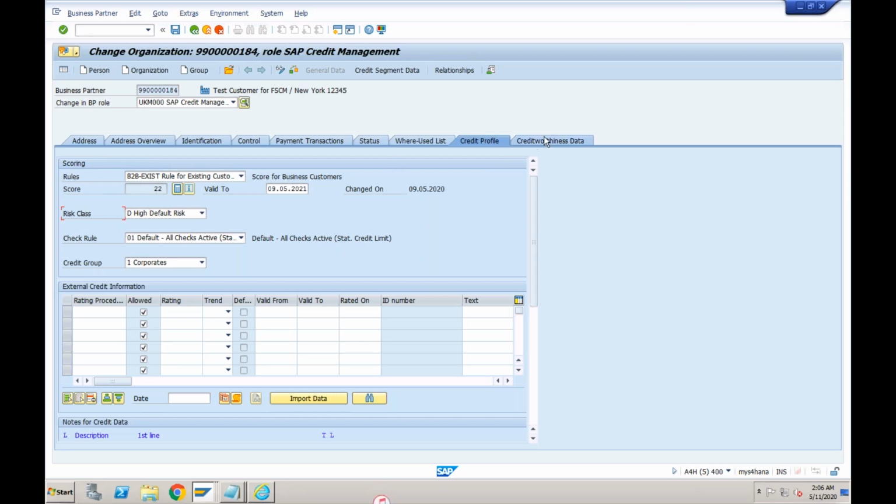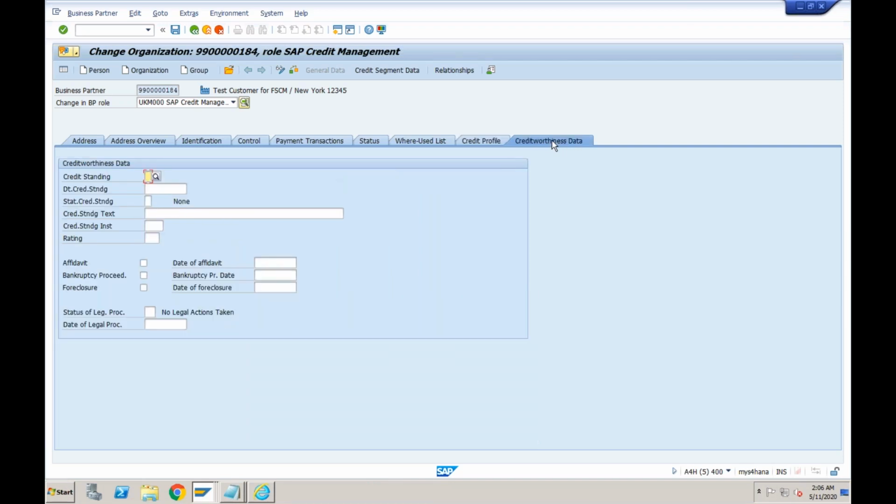But before that, let's go to one more tab, which is credit worthiness data. This is additional information which you can provide to the system, which will help you in setting up the credit limit of the customer. What is his credit standing? You can see the rating, affidavit, whether he has filed any affidavit with your company or not.